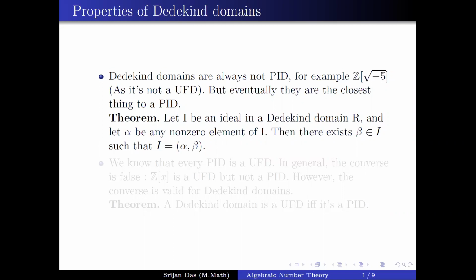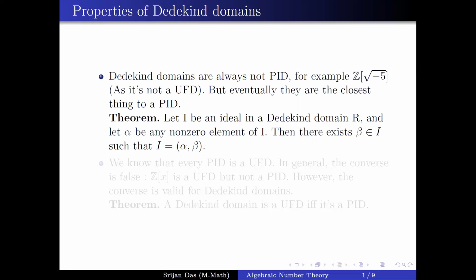Yesterday we proved how ideals factorize in a Dedekind domain, but Dedekind domains are usually not UFDs. One example is Z[√-5]. To prove they are not UFDs, it is exactly the same thing. For a Dedekind domain, being a PID is actually equivalent to being a UFD. It is an if and only if statement.